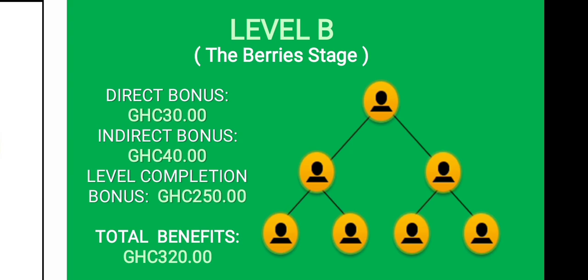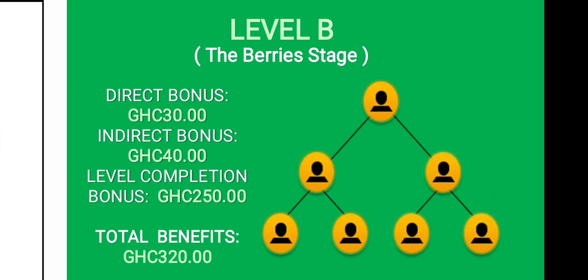And then those 2 people must also get 2 people from their team to also qualify to level B. So yes, all the 6 people are going to be from your team, but you only need 2 people from your team to qualify to level B, and they also need 2 people from their team to also qualify to level B.